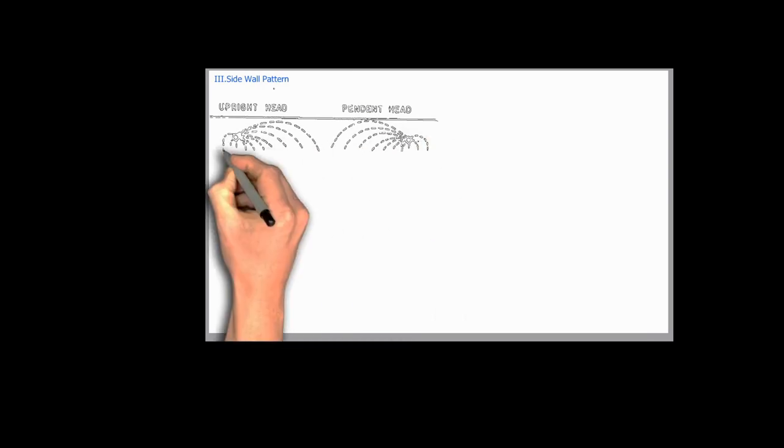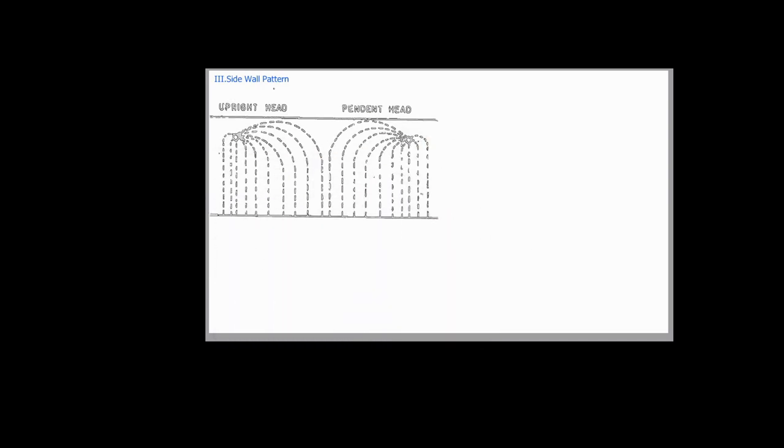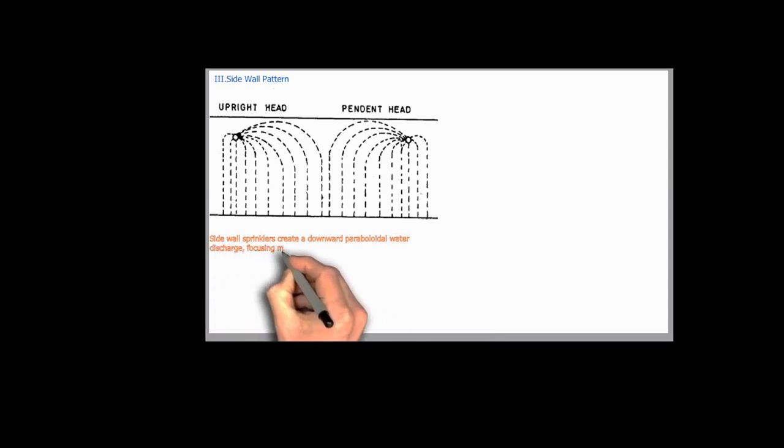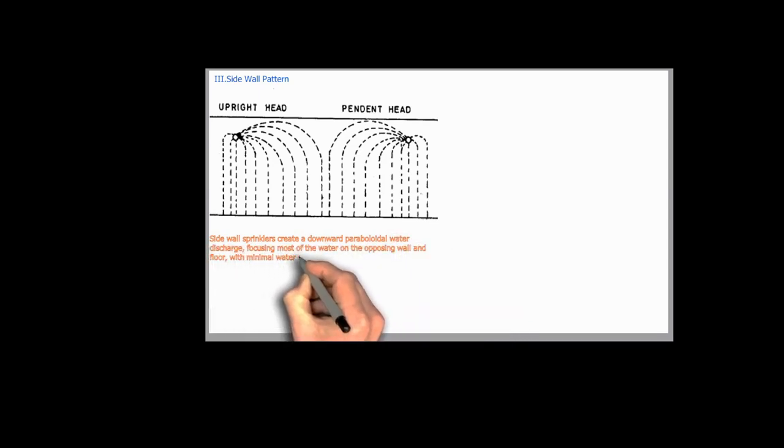The third one is side wall pattern sprinkler. The side wall sprinkler is designed to be installed on a vertical wall and discharge water in a half circle pattern, effectively covering the room. These are commonly used in corridors, small rooms, and areas where ceiling installation isn't practical.